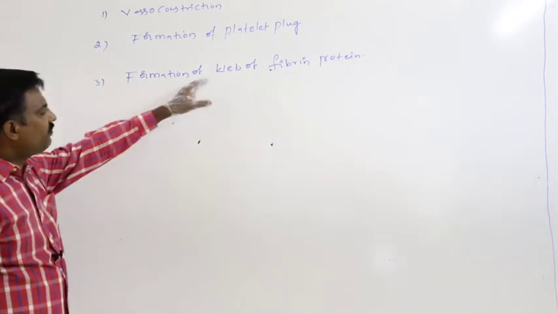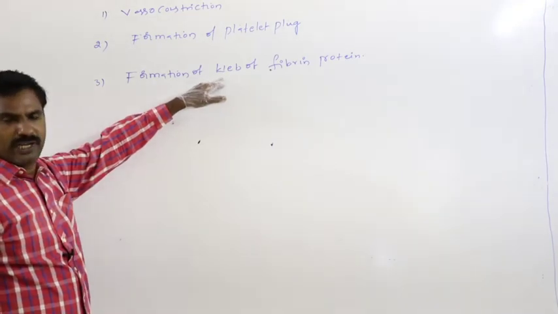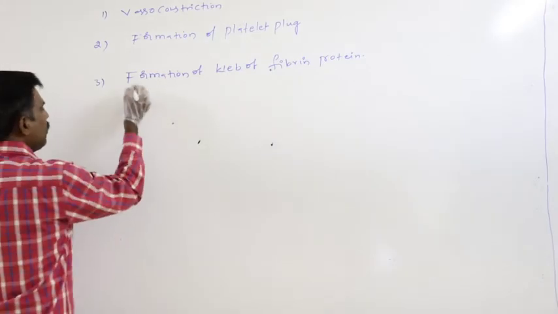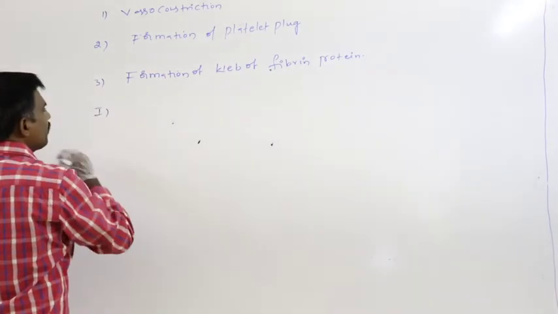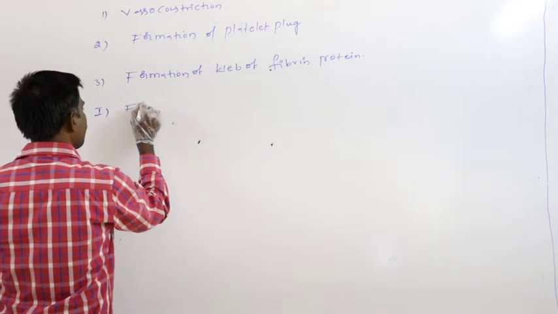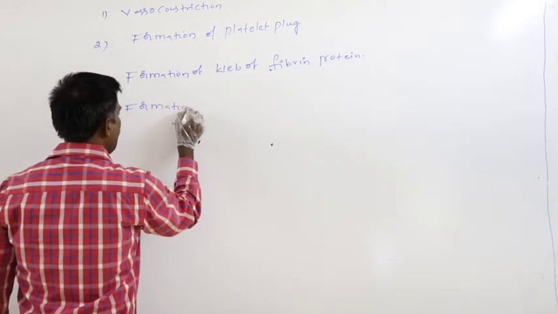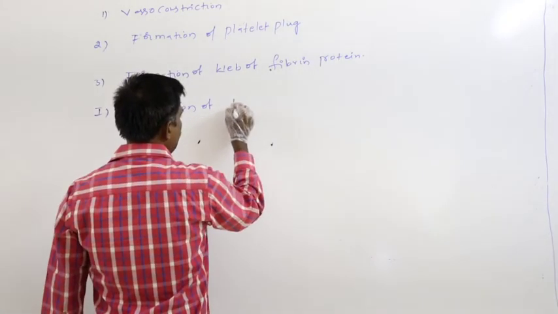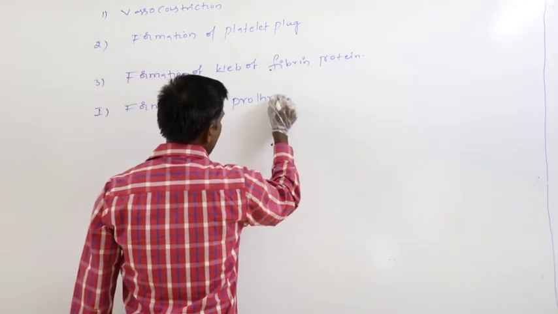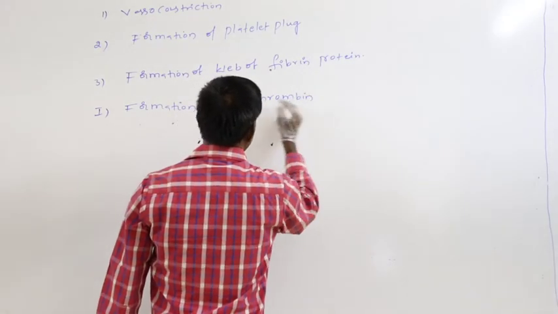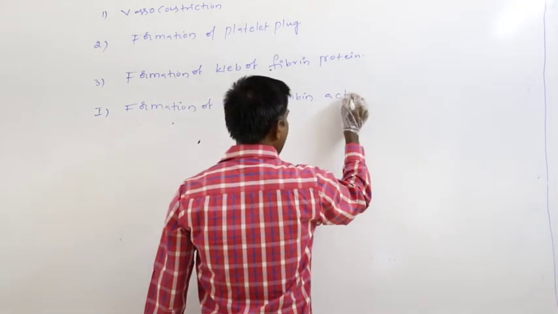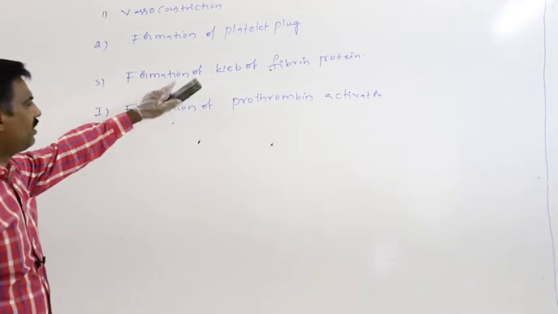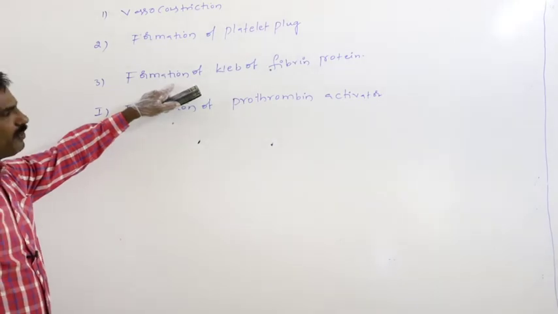So definitely in the formation of the web of fibrin protein, again 3 steps are there. One is the formation of prothrombin activator, the first step in formation of the web of fibrin protein.